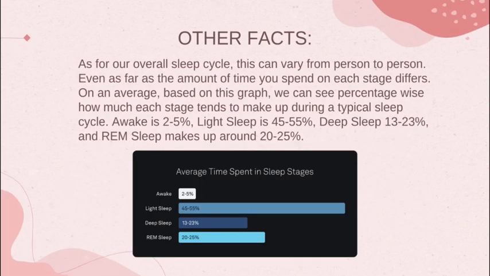Other facts. As for our overall sleep cycle, this can vary from person to person, even as far as the amount of time you spend on each stage differs. On average, based on this graph, we can see percentage-wise how much each stage tends to make up during a typical sleep cycle. Awake is 2 to 5%, light sleep is 45 to 55%, deep sleep 13 to 23%, and REM sleep makes up around 20 to 25%.